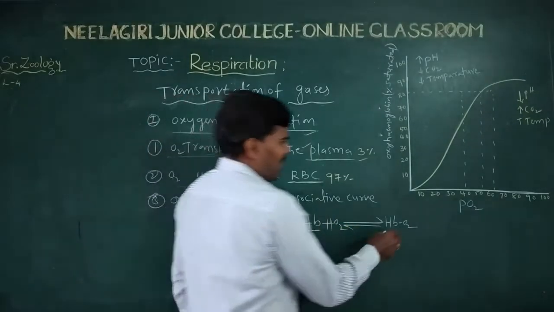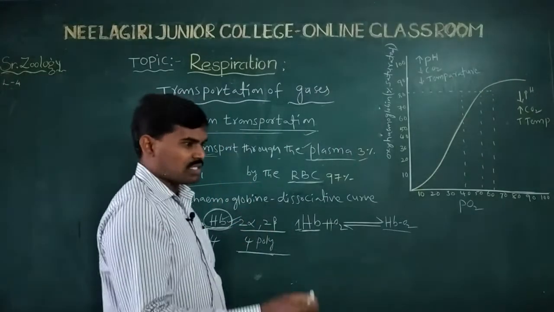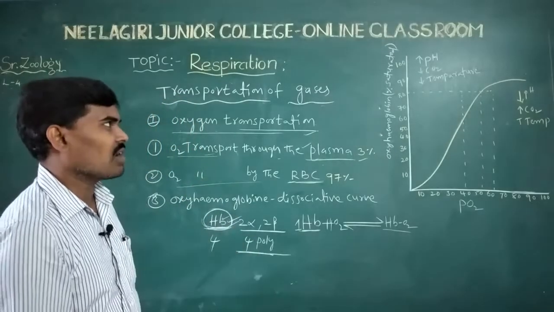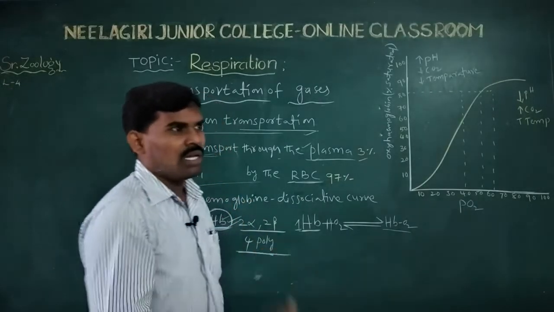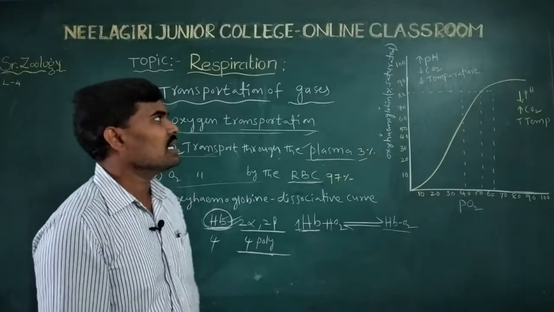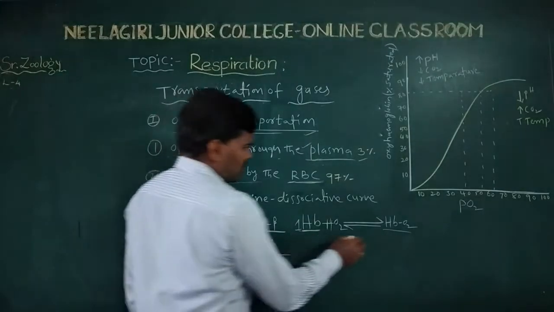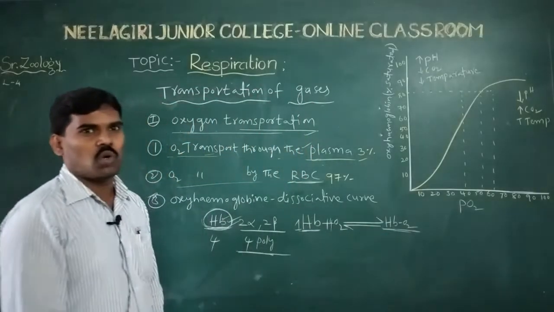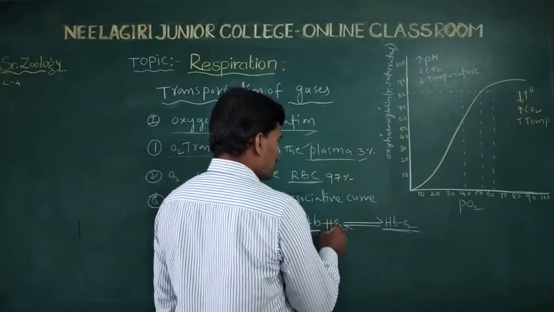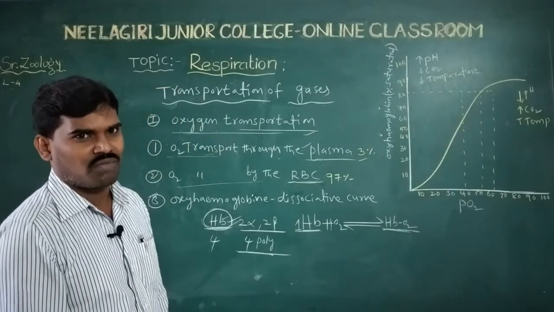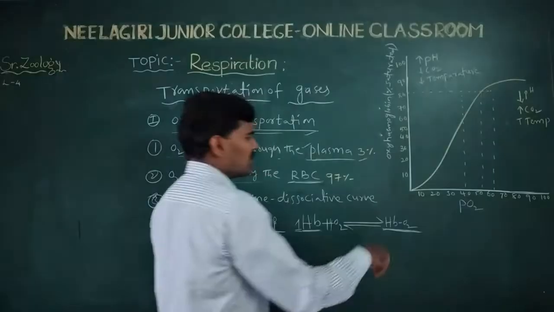There are some favorable conditions for the formation of oxyhemoglobin: high pressure of oxygen, low pressure of carbon dioxide, low temperature, and high pH, meaning low hydrogen ion concentration. Under these favorable conditions, one hemoglobin binds four molecules of oxygen to form oxyhemoglobin.